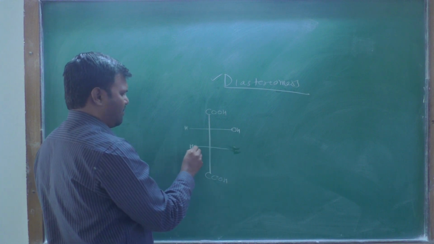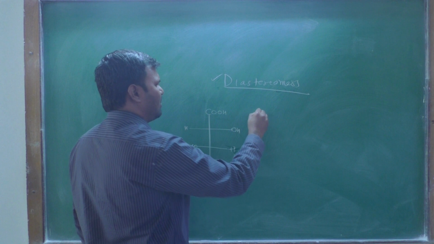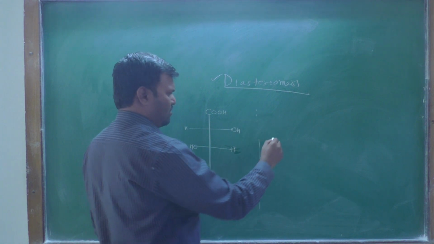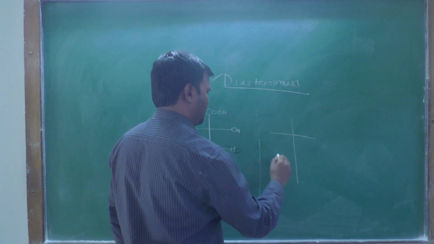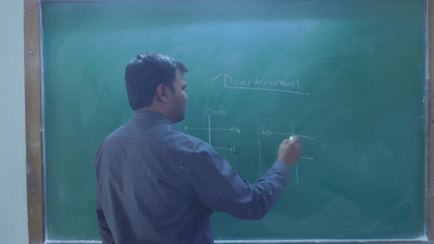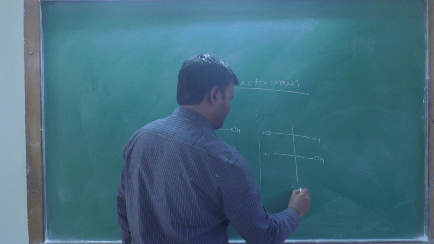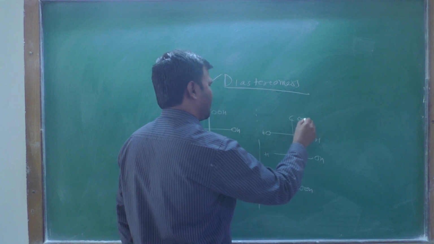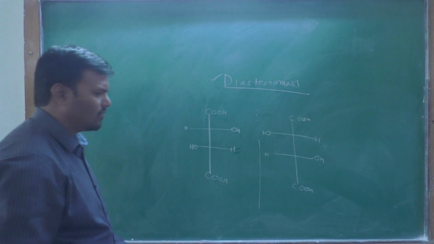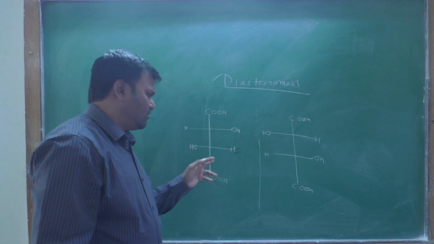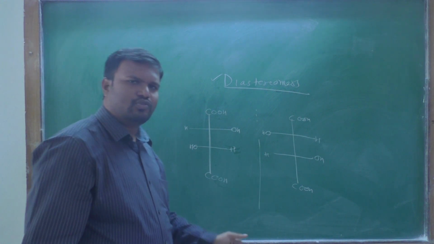This is an example of tartaric acid, and its other isomer is like that. These two compounds are enantiomers to each other.